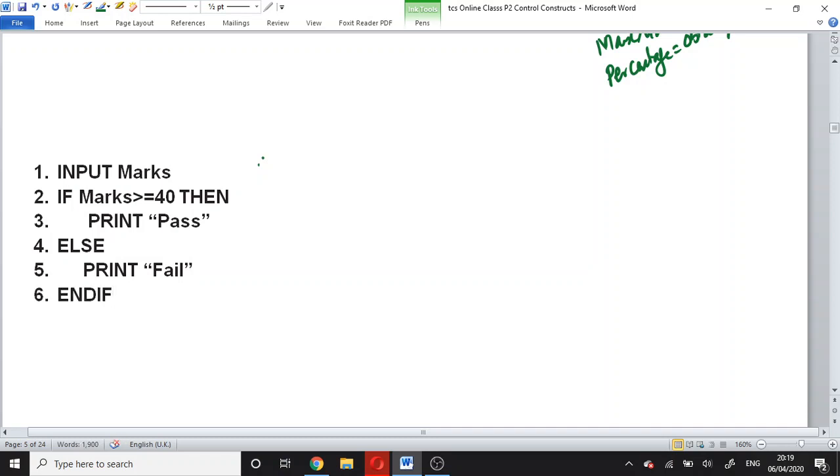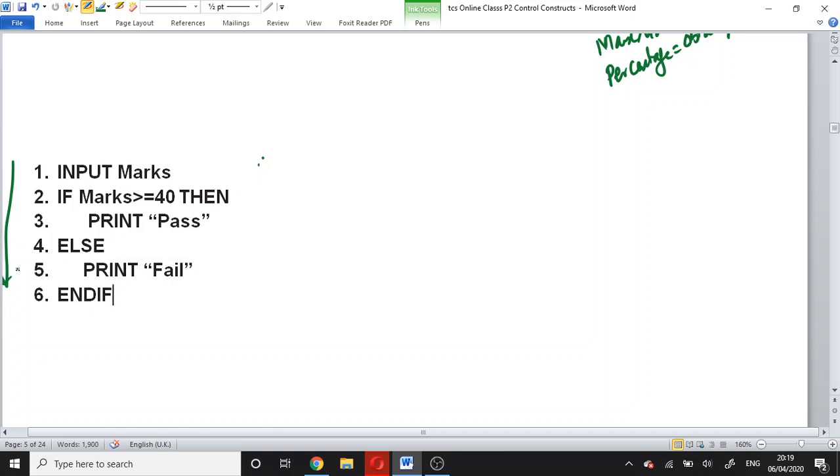And if. Here we have written 6 statements. Now when we are executing these statements, all these statements will be executed in order, which means the sequence will be followed.